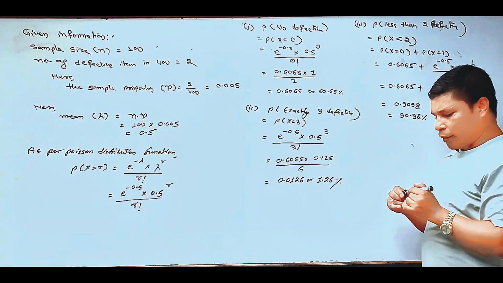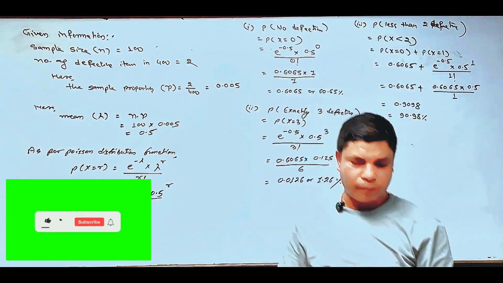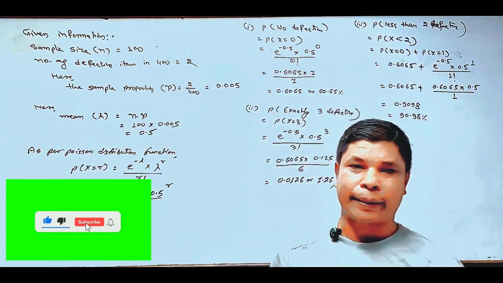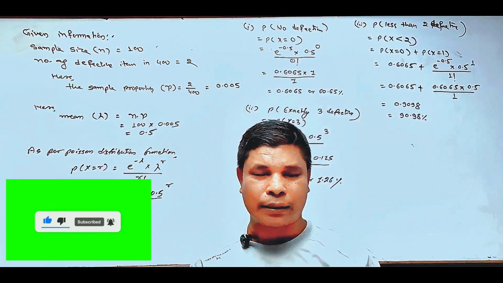So here we can use the Poisson distribution when the chance of getting a specified number of events is very rare, that means less than 0.05.